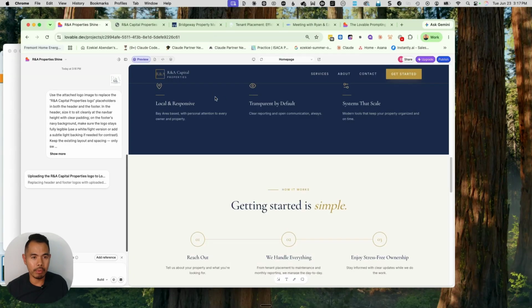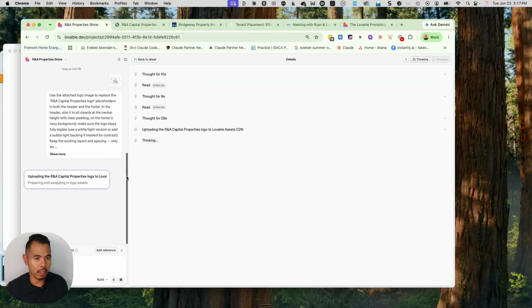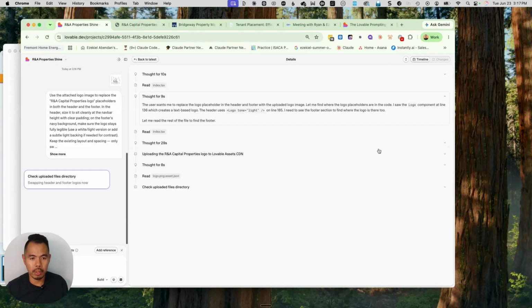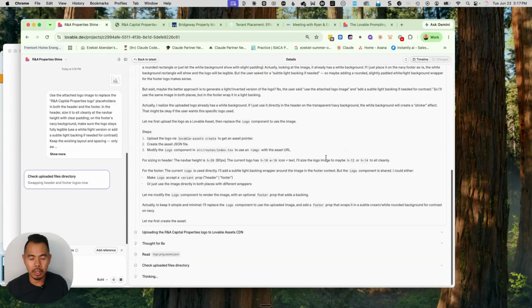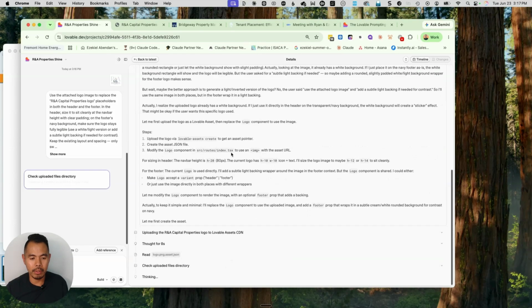Here's a preview. So as you can see, it looks like, oh no, it didn't update yet. Uploading. So it's uploading the file. So we're not there yet. Here you can see the thought process that it's doing. So you can see what it's trying to do. So you can see the traceability of what it's trying to do. So right here, if you want to take a look at it some more, now I understand the full page, the component, it's keeping its thought process. And then now it's thinking on what to do next.